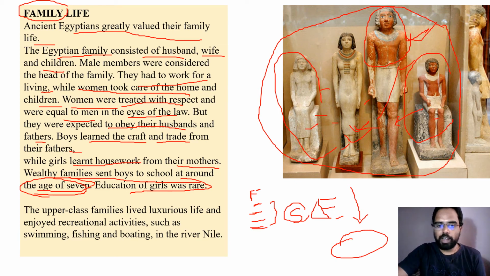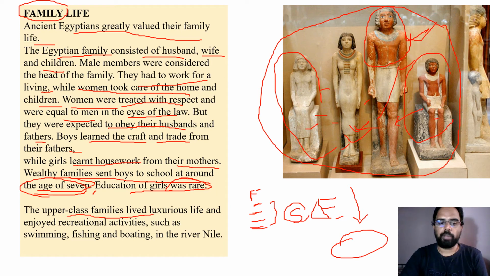Whereas in a craft family, if they're making pots, they send boys to learn pot making skills and other such things. If the boy belongs to a royal family, king's family, or a minister's family, then they will be sent to schools at the age of 7. And education for girls was rare. No instances have been observed of girls being sent to schools.